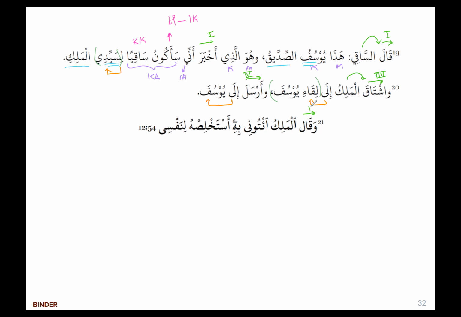قال, past tense, form 1. الملك ائتني. So this is an amr, right? He's saying, like, bring him. And this is where we see ata plus ba, right? So let's just highlight that for a second. Ata plus ba means to bring. So here he's saying, bring me him. This is an amr, form 1, right? O'tuni. O'tuni. So the fa'al here would be the waw, right? It's saying, you all bring him to me.